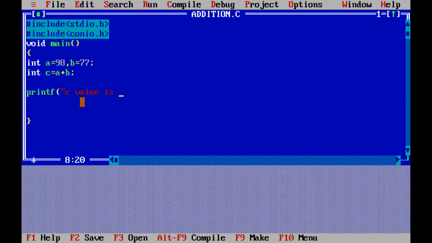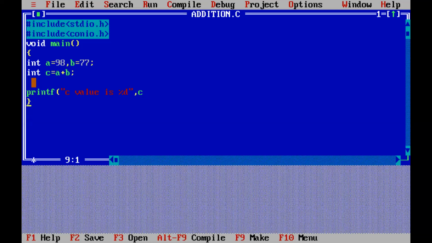Integer data. Yes, you know that. If you want to print integer data, we will use a percentage d format specifier. C value is percentage d comma. Which value we are going to print? C. That's all. Then at last end of the main function.